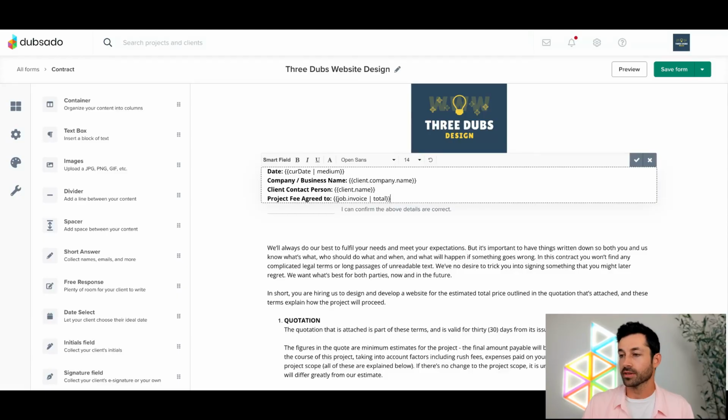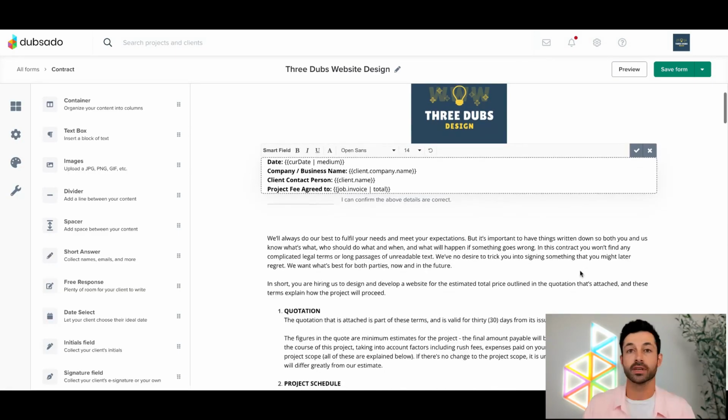I'm hoping that that was clear for everybody, obviously, and making sure, are there any questions about smart fields? Because we can go through the rest of this contract and see if there's anything else we can customize.